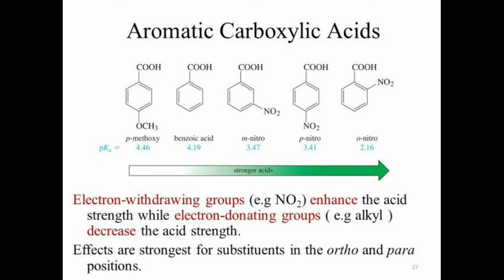Benzoic acid has a pK value of 4.2. 4-methylbenzoic acid has a pK value of 4.4. Electron withdrawing groups, for example NO2, increase the acid strength, while electron donating groups, for example alkyl, decrease the acid strength. Effects are strongest for substituents in the ortho and para positions.